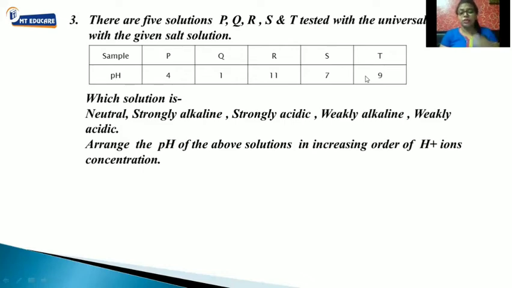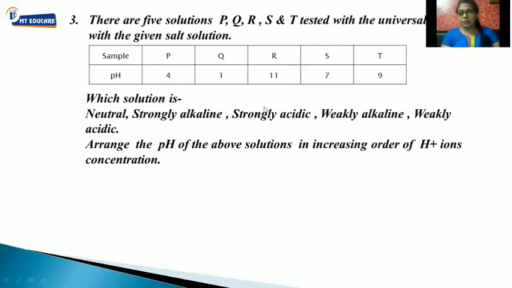The strength of the solution we determine with the universal indicator by their pH values. So here are the samples, and the particular pH values are given. You have to differentiate these samples into neutral, strongly alkaline, strongly acidic, weakly alkaline, weakly acidic, and so on. And then you have to arrange the pH values of the above solutions in increasing order of the H plus ion concentration. So let's do one by one.